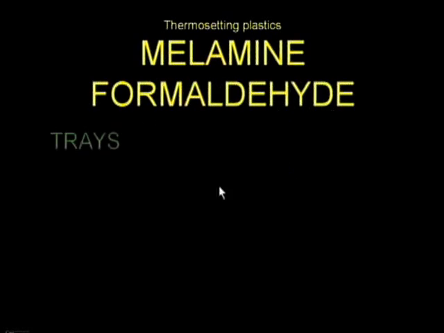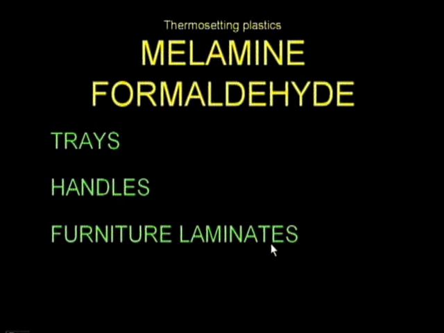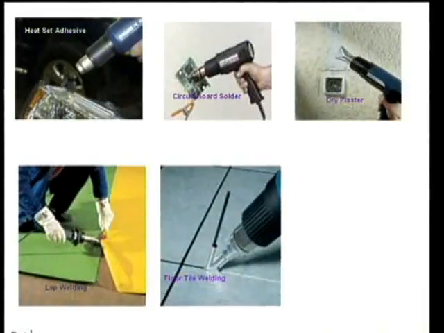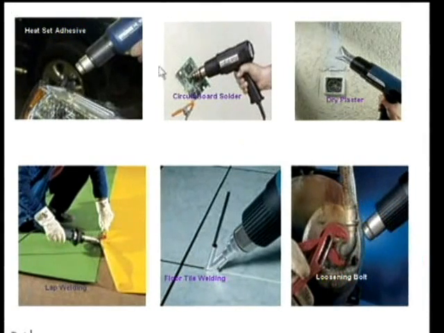And another one is melamine formaldehyde. This is another type of application used for trays, handles, furniture laminations, automotive ignition blocks. That is, furniture laminations, which we get in our plastic tables. The sheets are there, they are going to be laminated. Now let us see different types of figures, how they are going to be manufactured in these different processes.